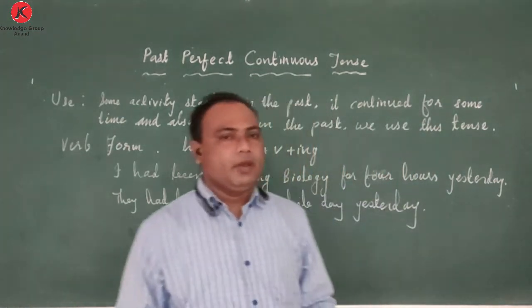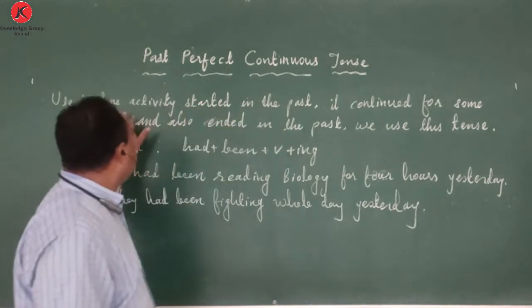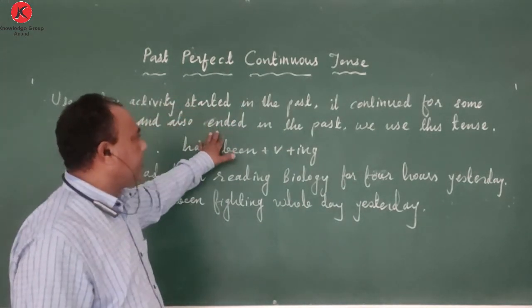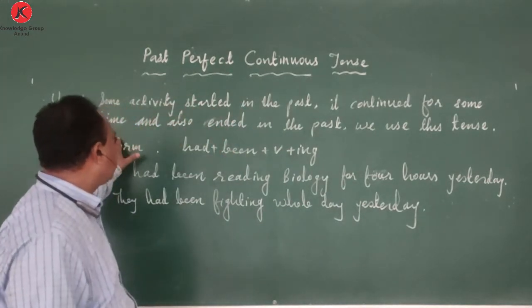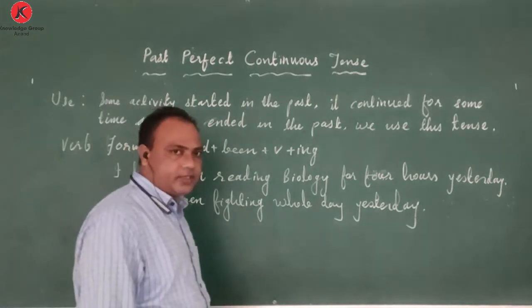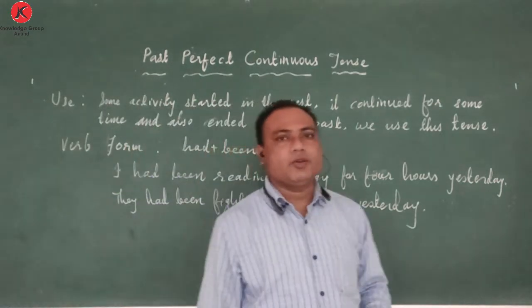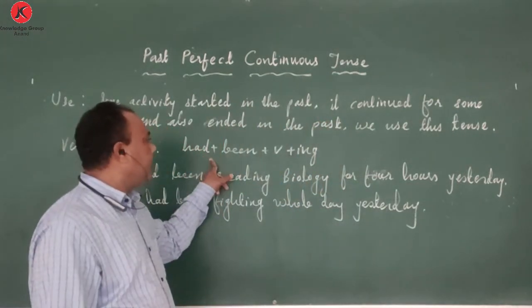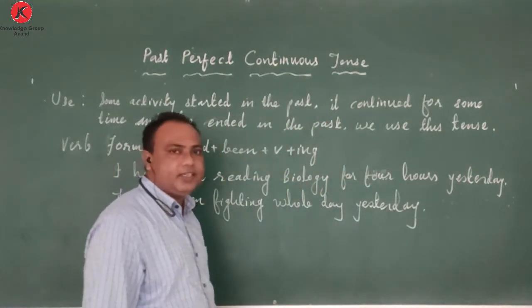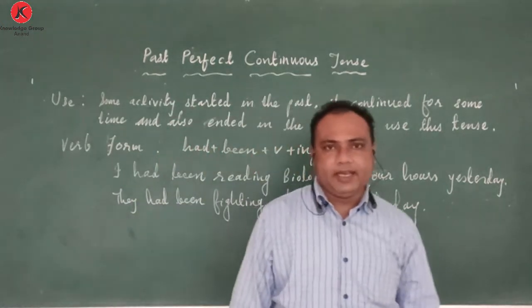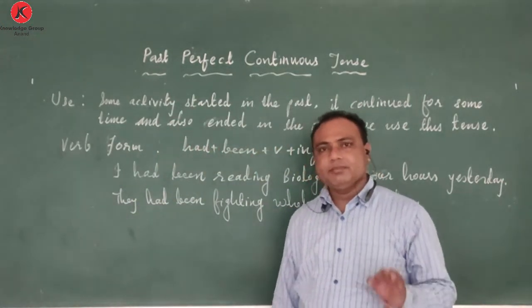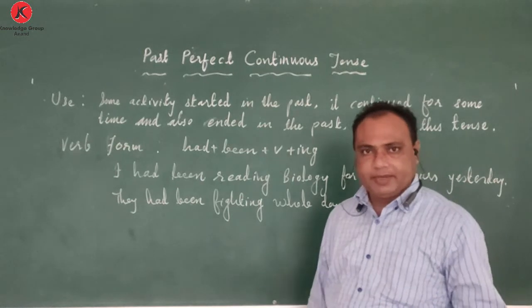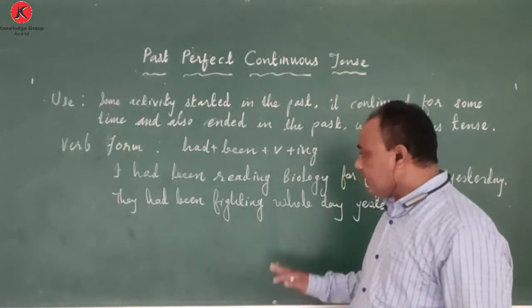I hope whatever explanation is given, some activity started in the past, it continued for some time and also ended in the past. When next time you come across this type of situation, you will go with this verb form: had plus been plus verb plus ing, and then based on that, you will try to frame sentences. Is it clear, my friends? Okay.